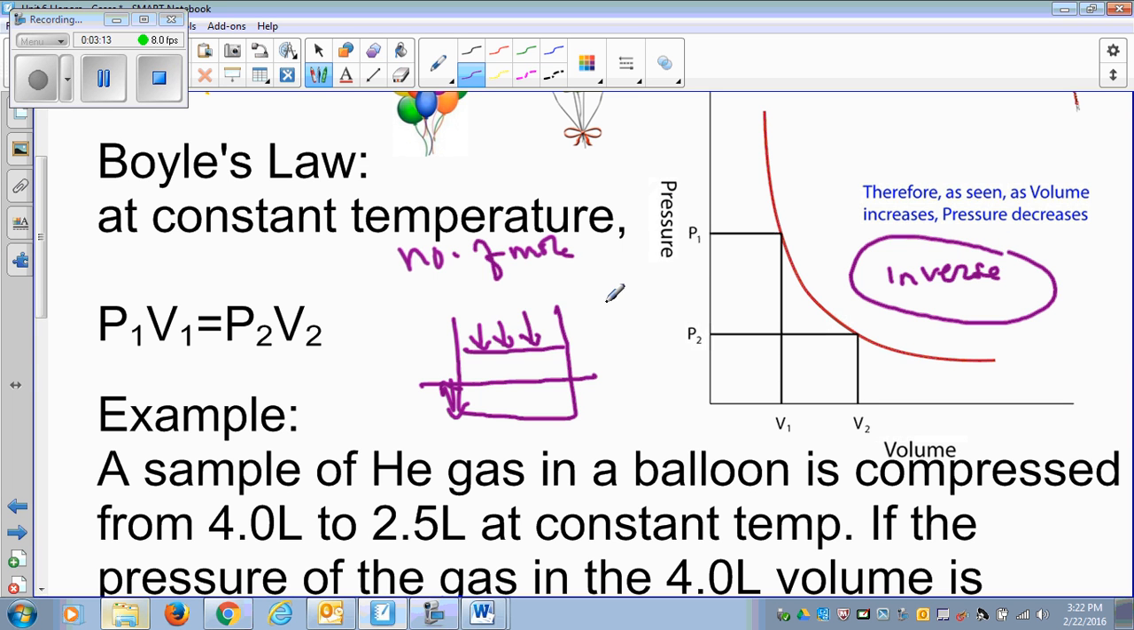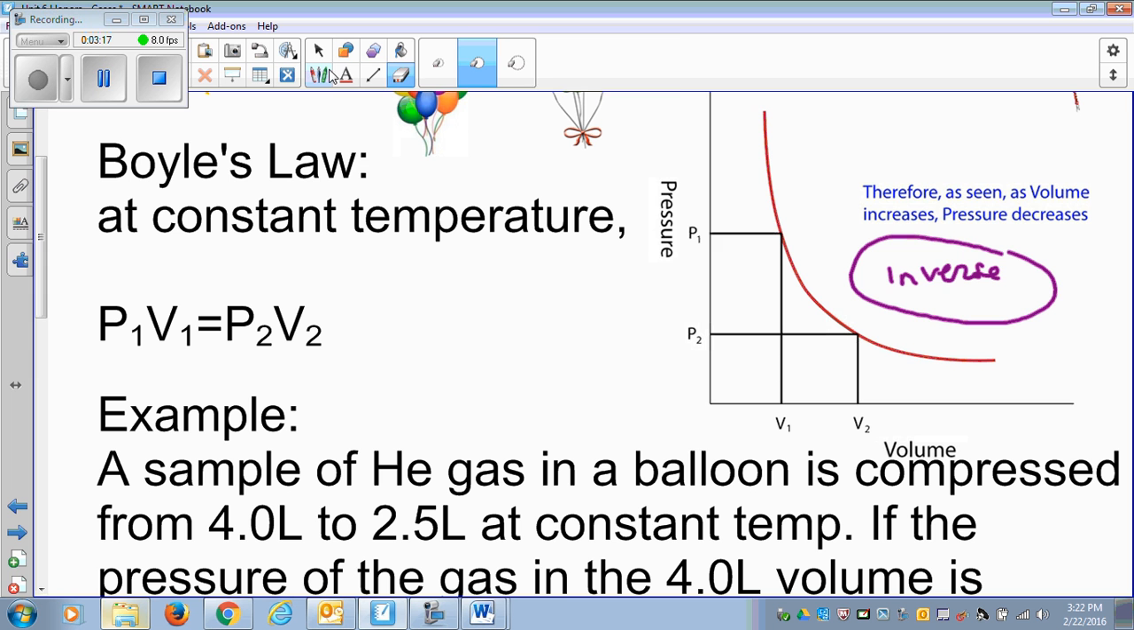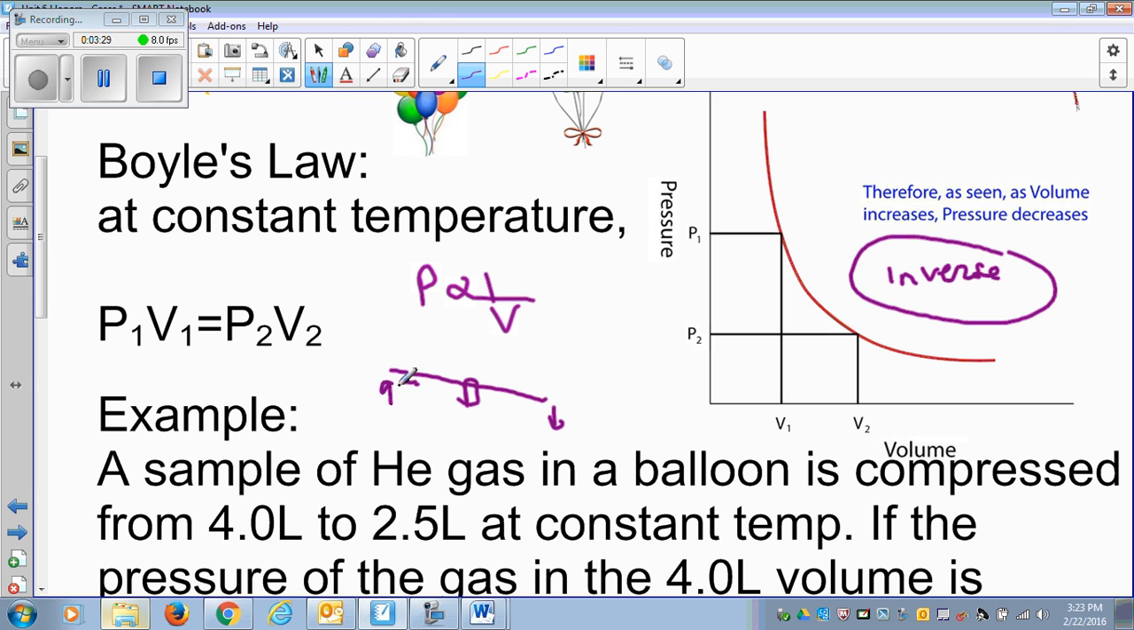Pressure is inversely proportional to the volume. It's a seesaw relationship, if you know what a seesaw relationship is. If one goes up, the other one goes down. So you see, at less pressure, you have more volume. At a higher pressure, you have less volume.